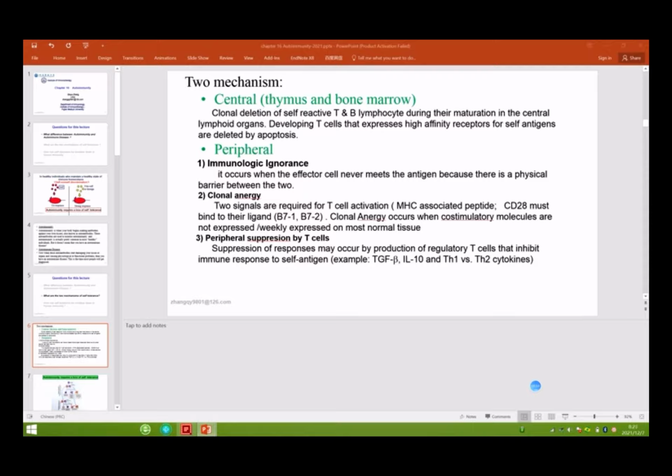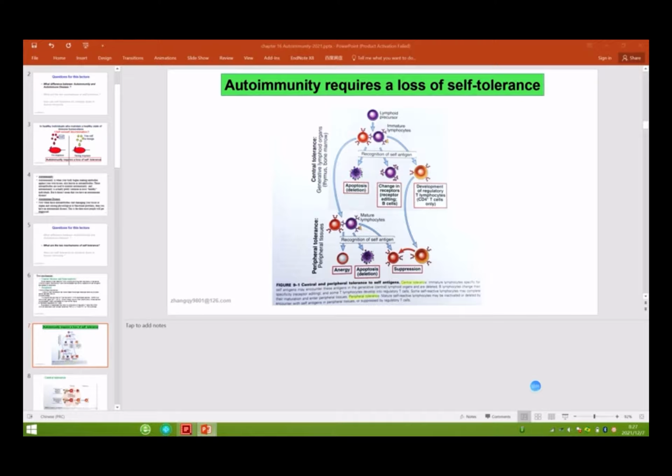Okay, so this is the peripheral self-tolerance, just like this picture shows here, and this is the central tolerance. The generative lymphoid organs are the bone marrow and the thymus, right? So this is the peripheral tolerance, in the peripheral tissue, okay?